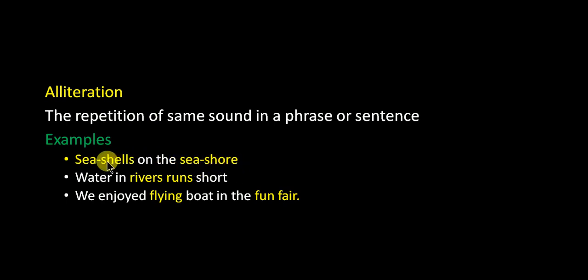In this example, you see sea, shell, sea, shore: the sh sound has been repeated. In the second example, water in rivers runs short. River, runs: the initial r sound has been repeated. So this is the effect of repetition of sound.